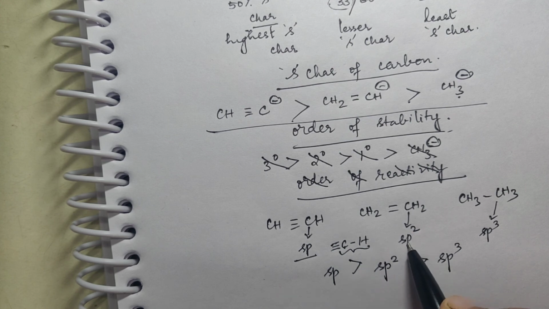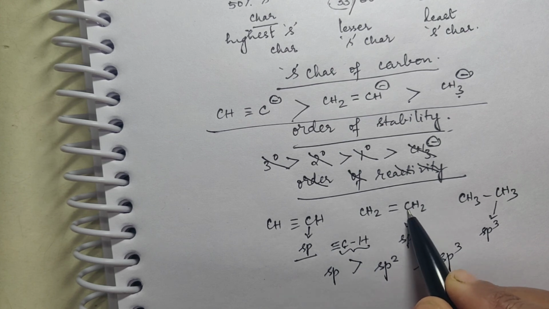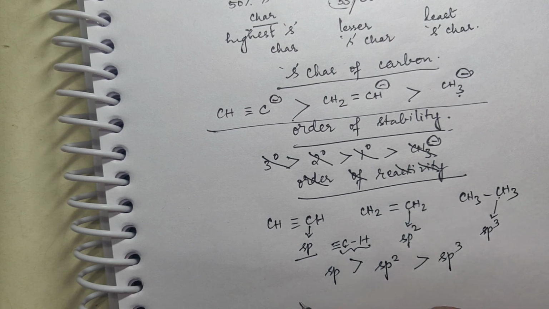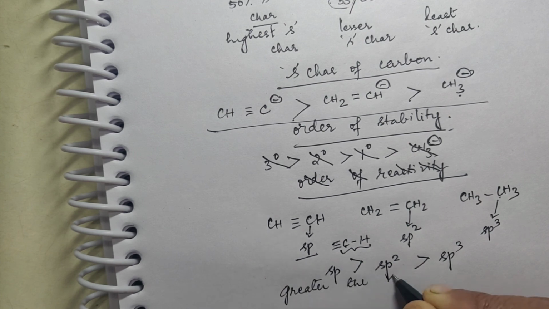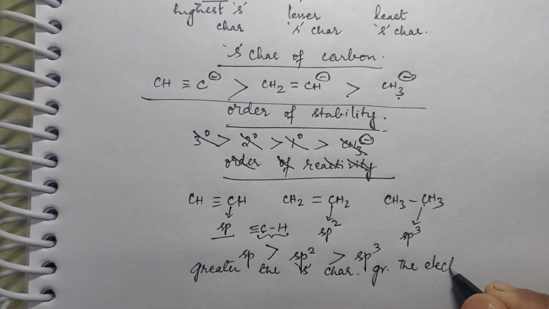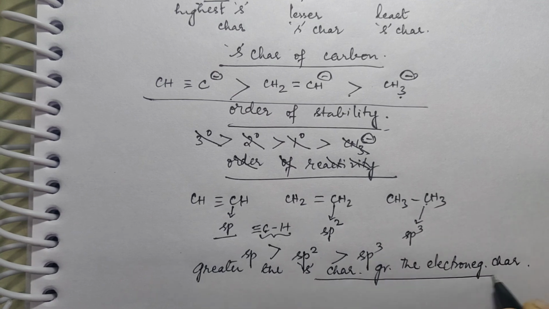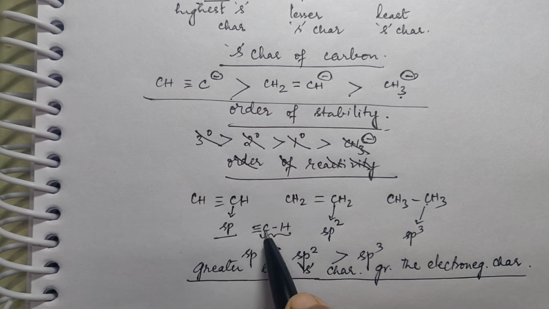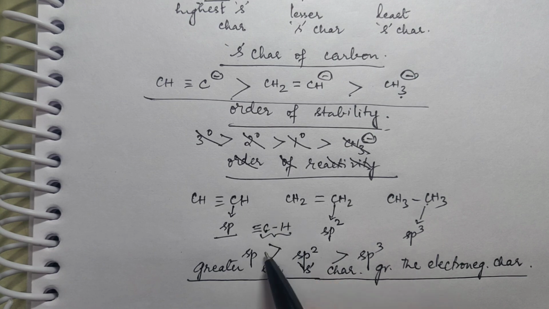Okay, here in the case of sp2, this has only 33% s character, and here it has only 25% s character. So here what you have to remember: greater the s character, greater the electronegative character. Greater the s character, greater the electronegative character. So this will be more electronegative, so ionization will be more.